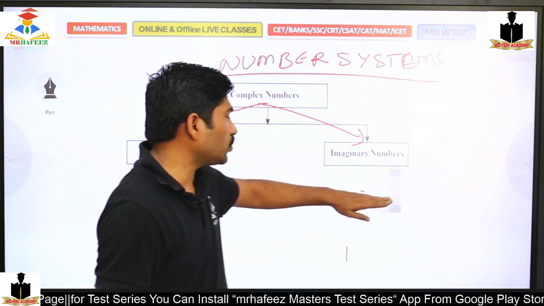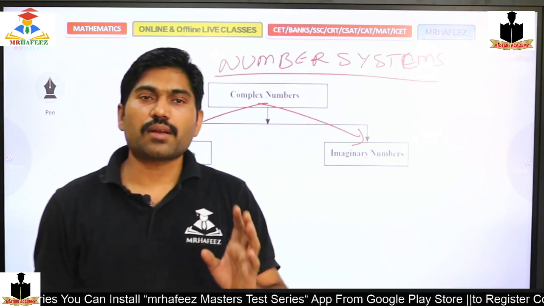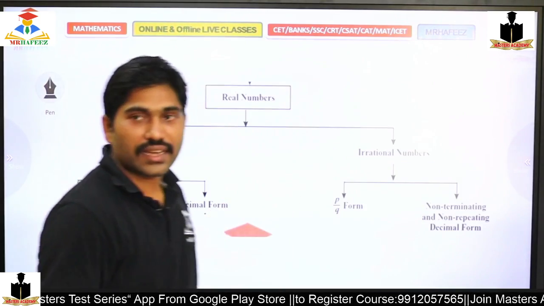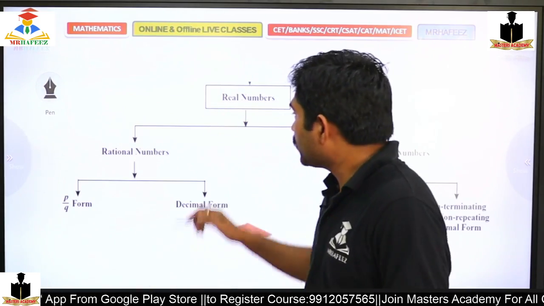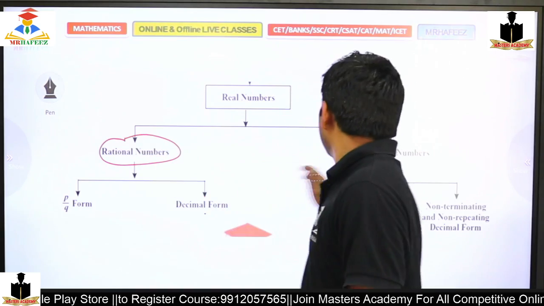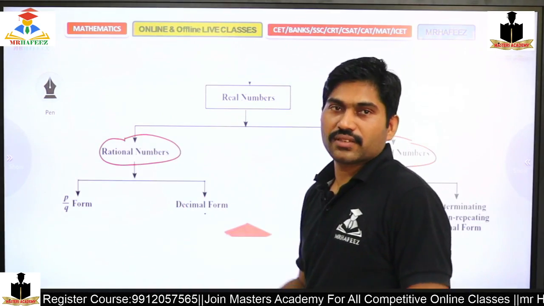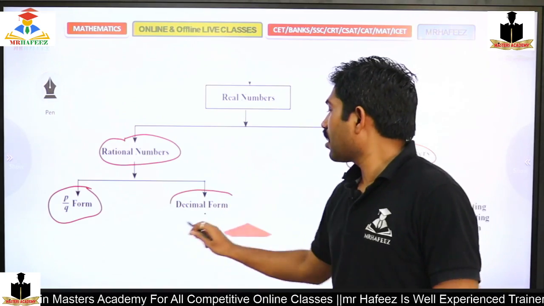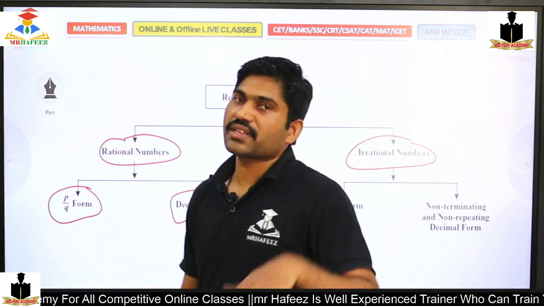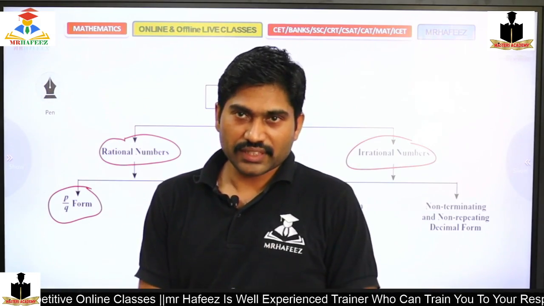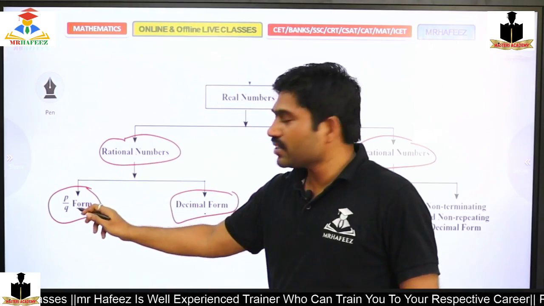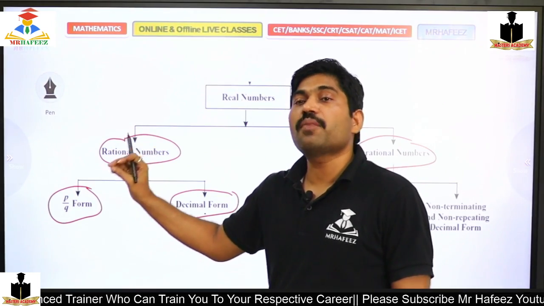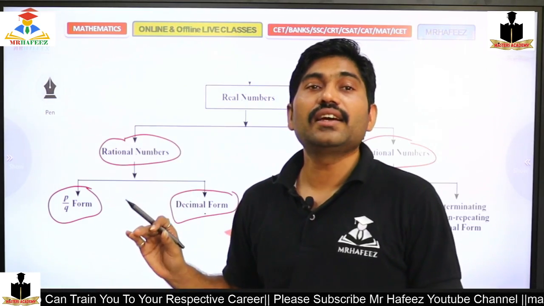We are not going to deal with imaginary numbers. We deal with real numbers. So how many types of real numbers are there? Real numbers are subdivided again into rational numbers and irrational numbers. Coming to rational numbers, they are of the form p by q, in fraction or decimal forms. Again, decimal forms have a subdivision. The numbers which we are able to write in the form of p by q are rational numbers.